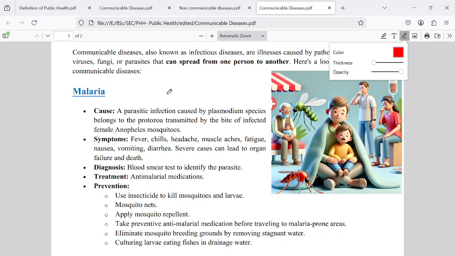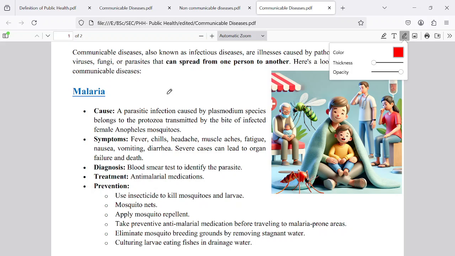Then what are the symptoms? Fever, chills, headache, muscle fatigue, vomiting, diarrhea. Multiple effects are there for malaria. And what is the diagnosis method? It is the blood test. Then how can we treat this disease?